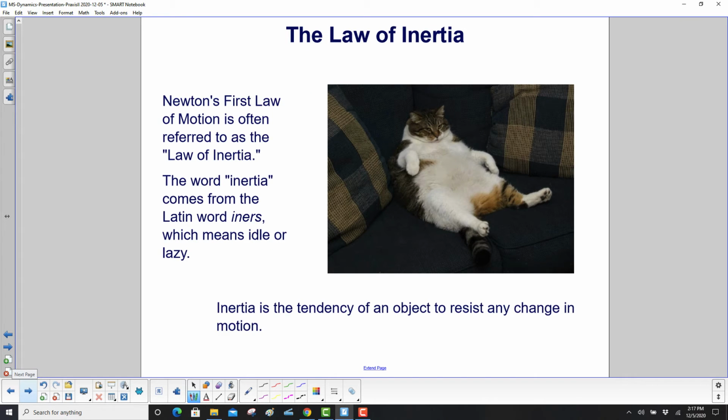Newton's first law of motion is often referred to as the law of inertia. The word inertia comes from the Latin word iners, which means idle or lazy, as can be seen by this cat here. Inertia is the tendency of an object to resist any change in its motion.